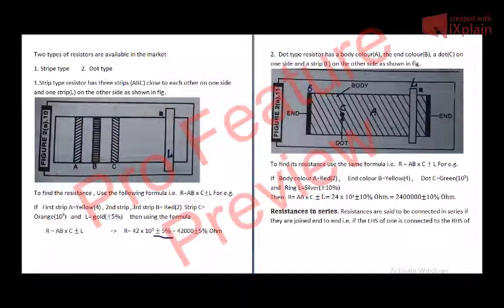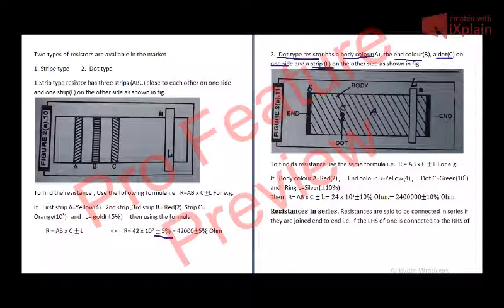Now there is another type of resistor which is available in the market, that is the dot type resistor. The dot type resistor has a body color A, the end color B, and dot C on one side and a strip L on the other side. It has a dot on one side and a strip on the other side.